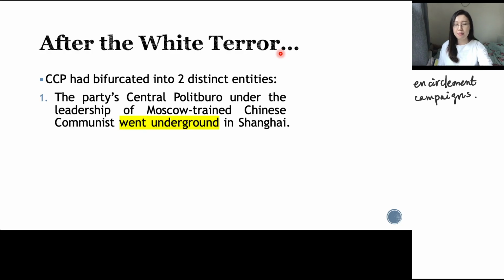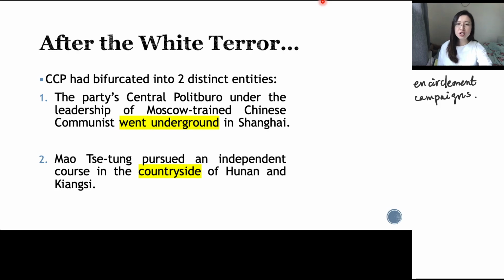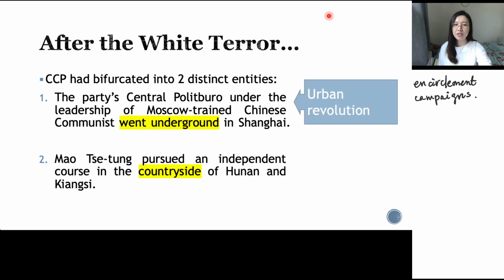One of them, led by the party's Central Politburo or the Moscow-trained Chinese, aimed at starting an urban revolution, while the other group was led by Mao Zedong, who aimed at a rural revolution on the contrary. So the people who were underground were trying to start an urban revolution, while Mao Zedong was focusing on a rural revolution. To understand and evaluate which strategy was better, I think we should review the rationale under each of them.